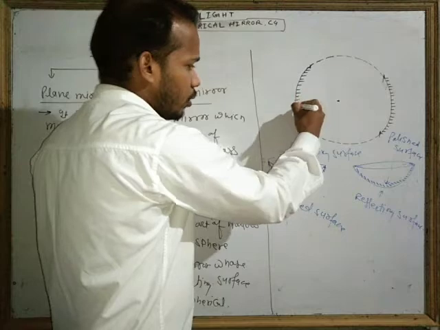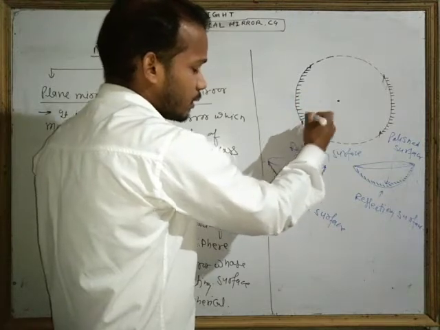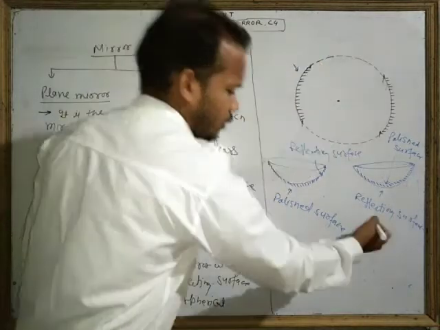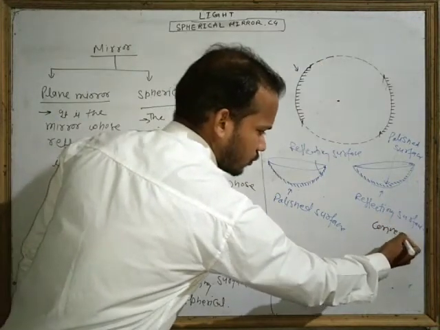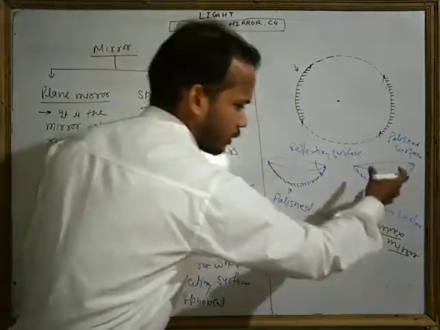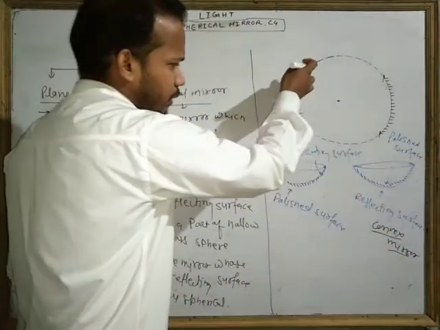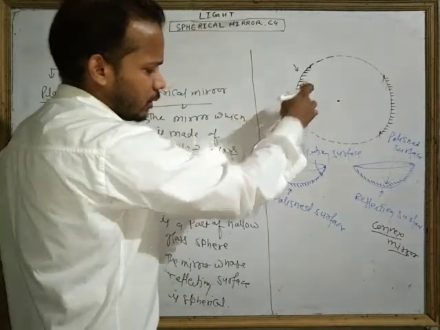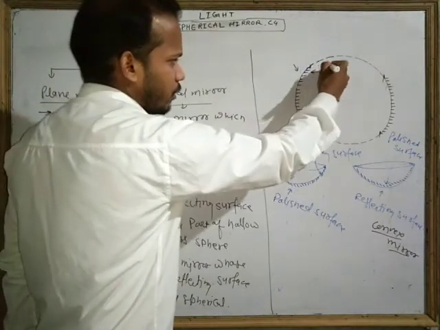So the mirror whose reflecting surface is outward is called a convex mirror. Look, in this picture you can also see this is the reflecting surface and this is the polished surface.